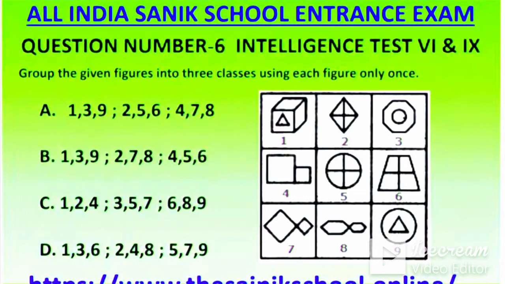So what will be the correct grouping? You have to group correctly. You have to watch the figures and make some relation between them. Take the very easiest figure and find those numbers in the answer.